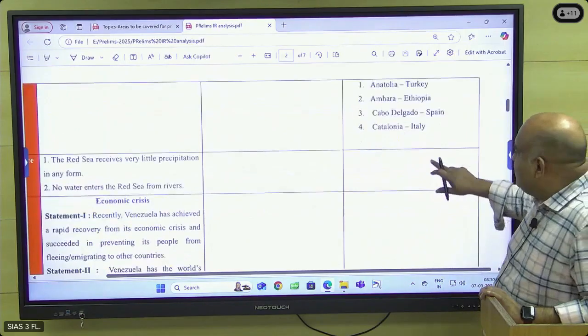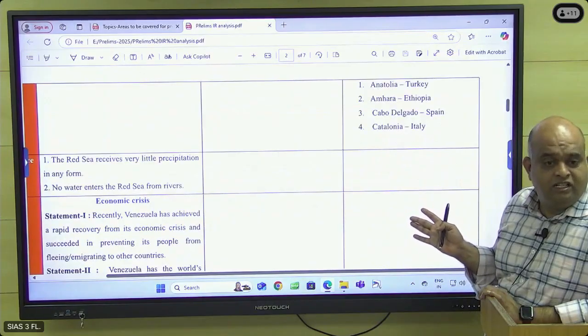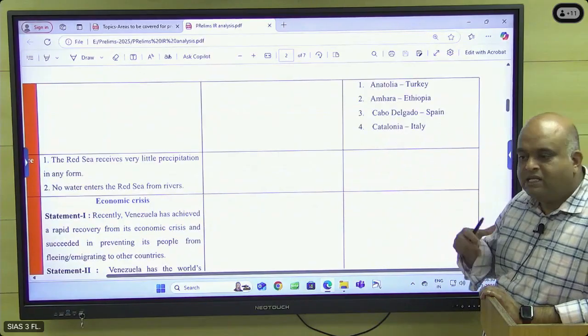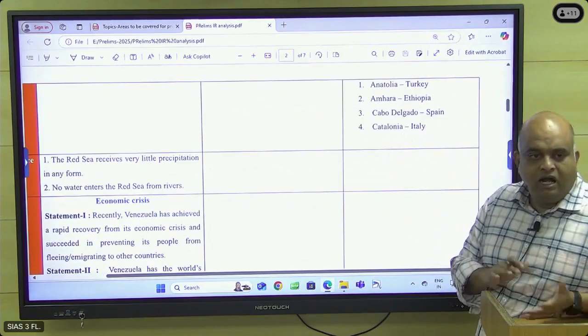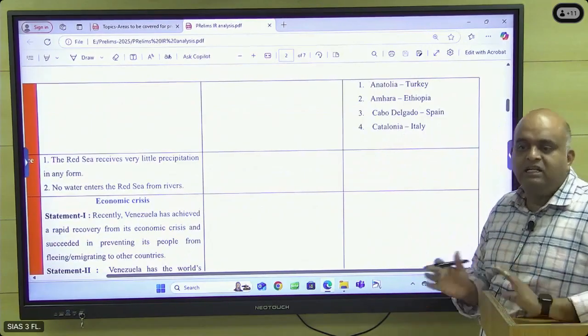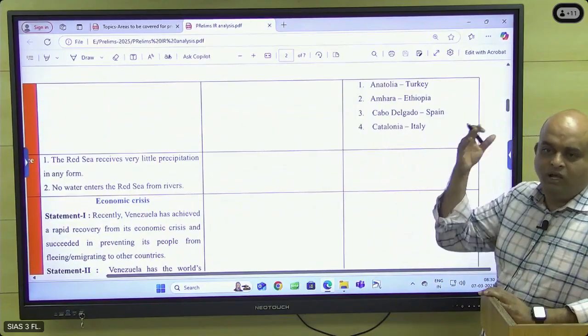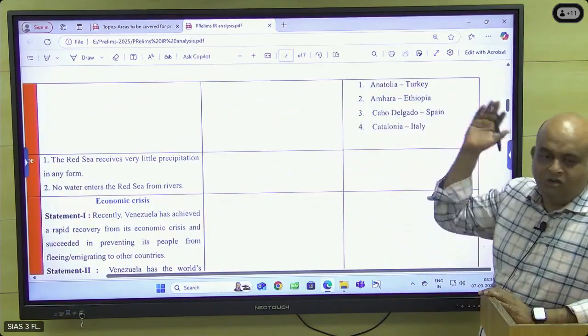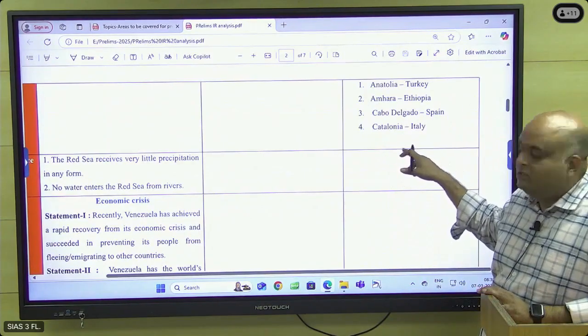And Catalonia, everybody should know, Catalonia is in which country? Spain. They are asking because there is a problem in Spain between developed and underdeveloped areas. Regional disparities are there. Catalonia is saying the South is asking why all the funds and taxes are going to the north. Like that, issues are going on within Spain.